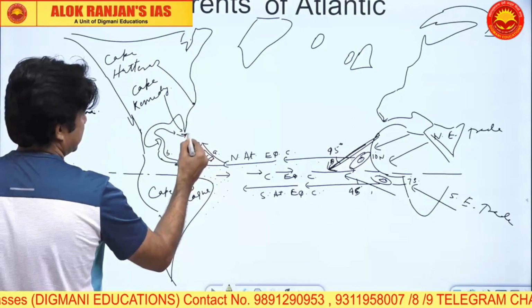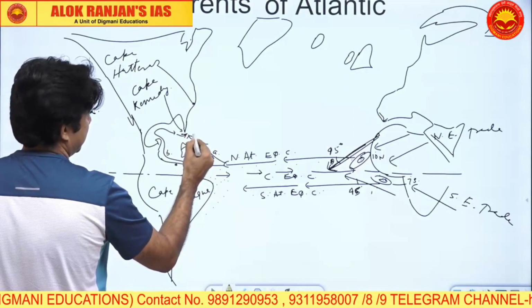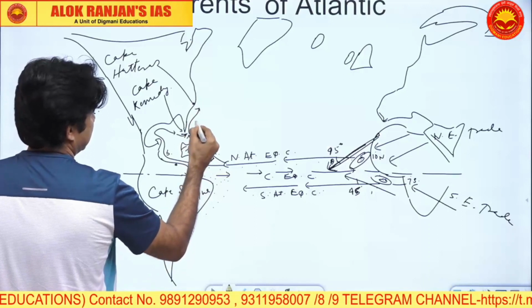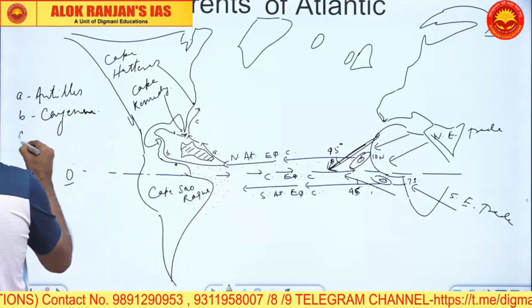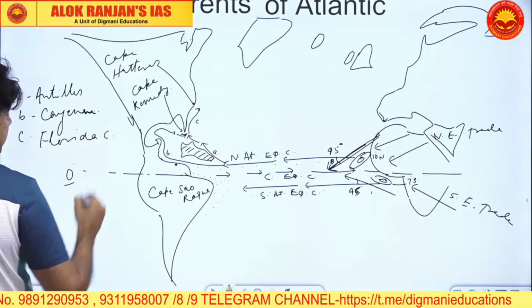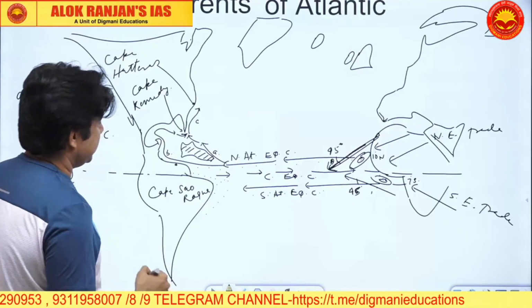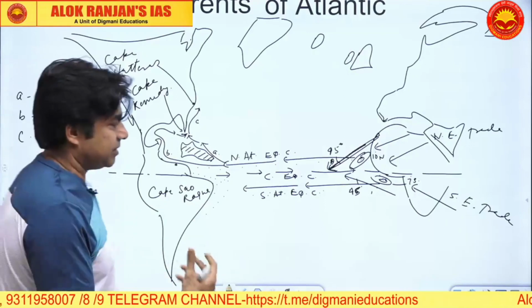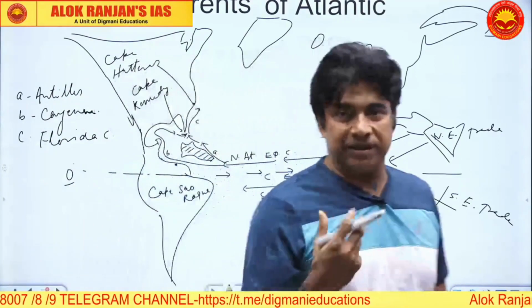When the two currents join, it becomes current number 3, C, and that's your Florida current. This is your Florida current. What is the Florida current? So A, B, C, concentrate, learn.